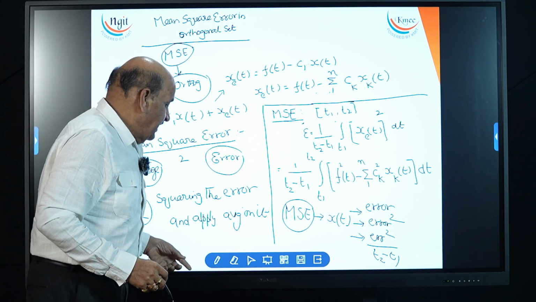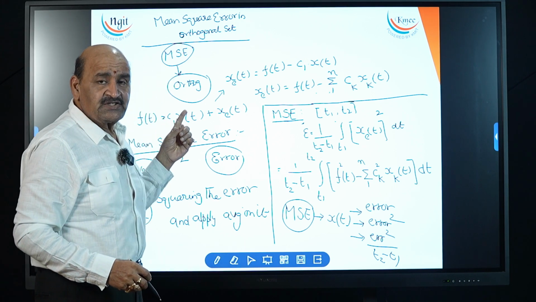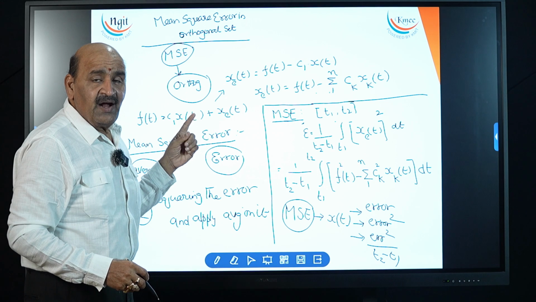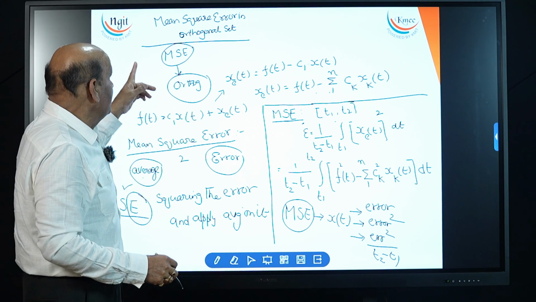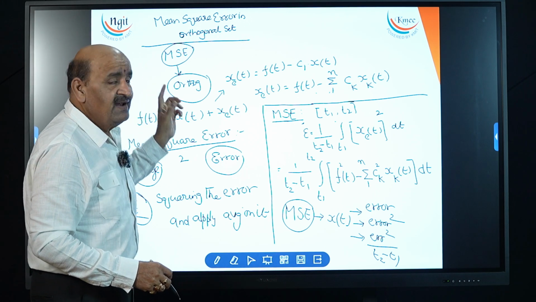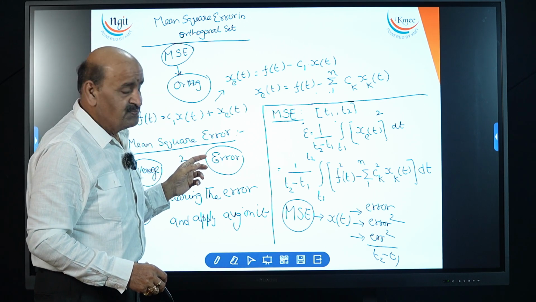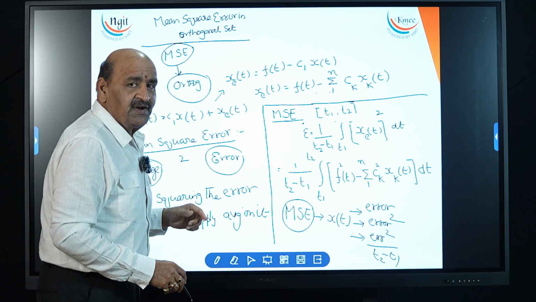So in this session, we discussed two important points: closed and complete set of orthogonal set of signals, and second, mean square error in orthogonal set of vectors. These two are very much important.